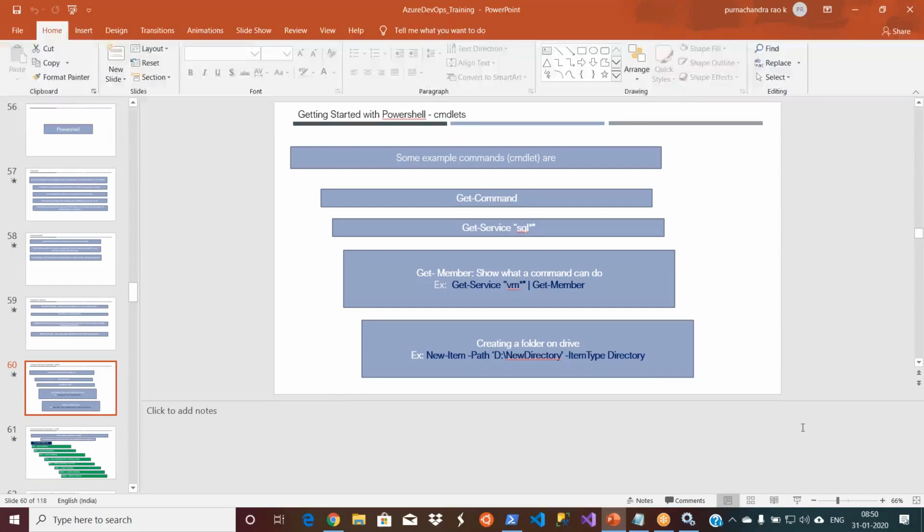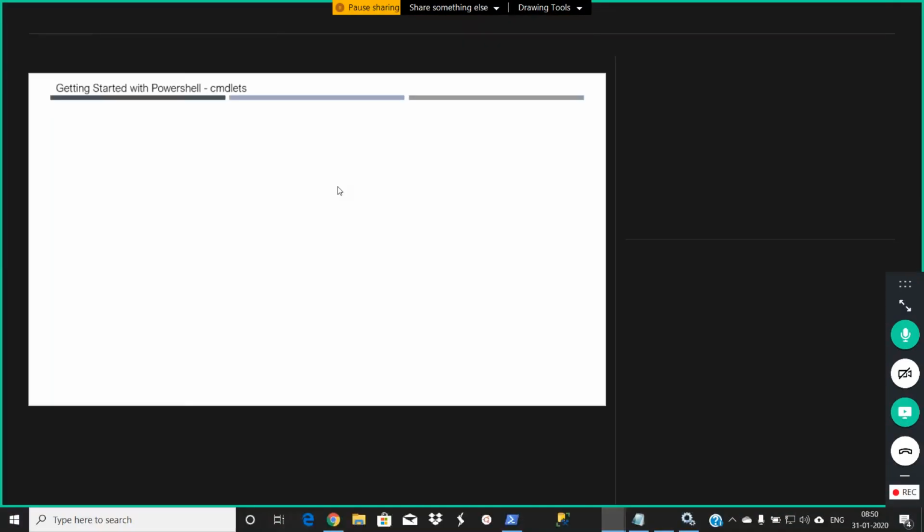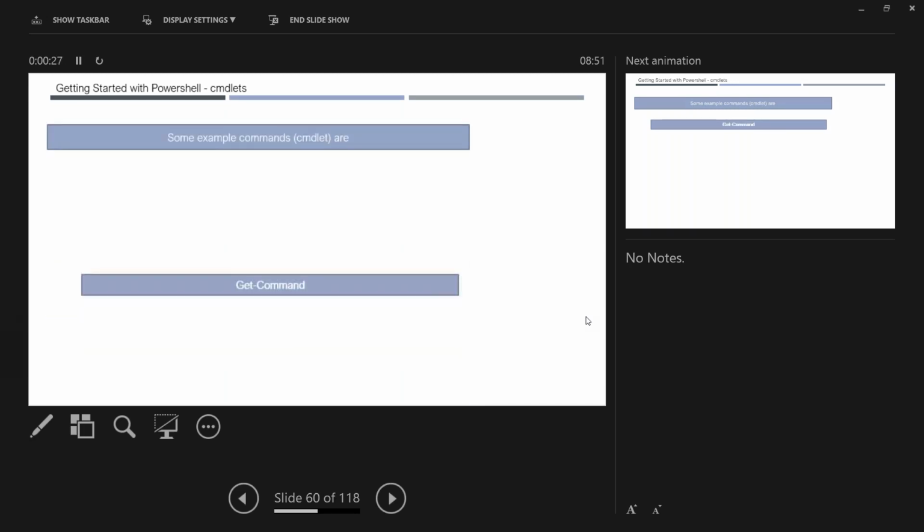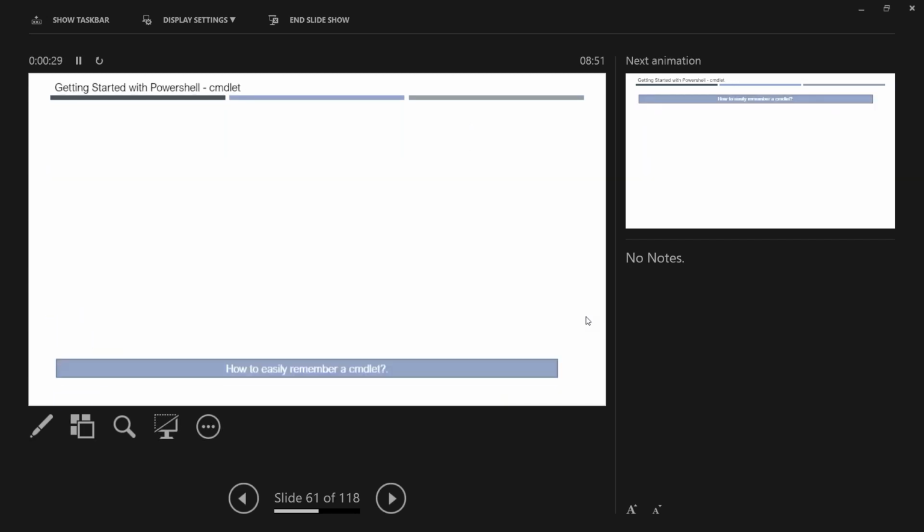But as I told you, we have hundreds and thousands of commands, right? How will we remember them? Microsoft did this because they wanted to make it easier. They made a naming convention even for the commands, so that you can easily go and search for them. If there is no naming convention or criteria, you cannot search for anything, right? So they made it as well. Let me go to the next slide.